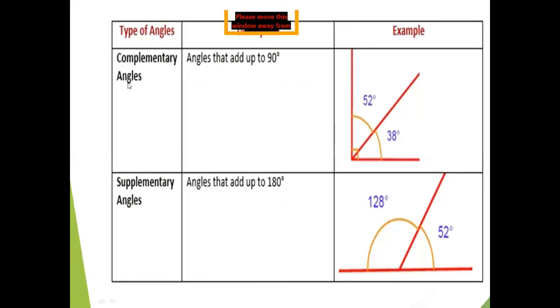Now the types of angles of adjacent angle. Actually, these are the types of adjacent angle.